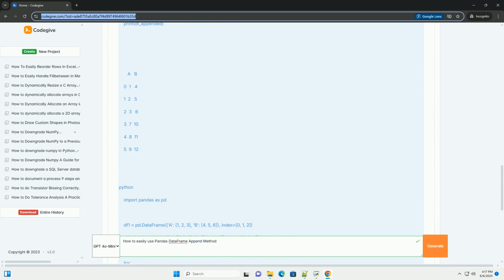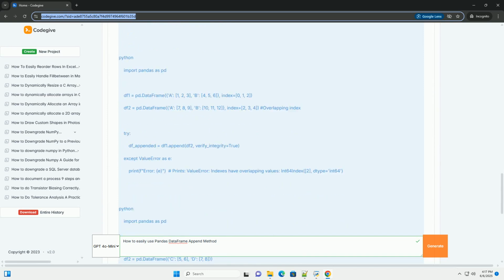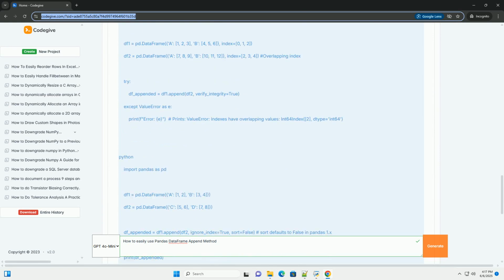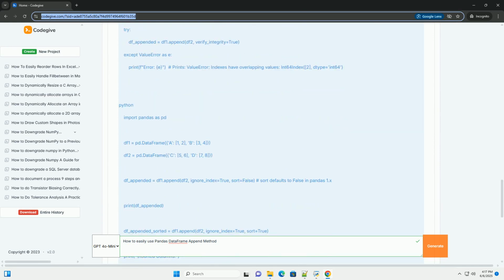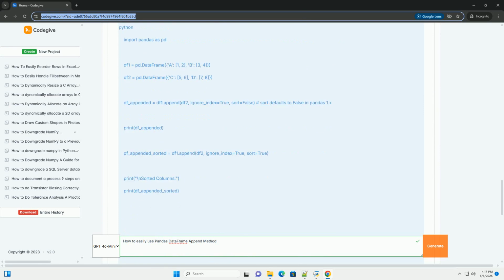Think of it as adding rows from one data frame to the end of another. It creates a new data frame containing all the rows from the original data frames, rather than modifying any of the input data frames in place.